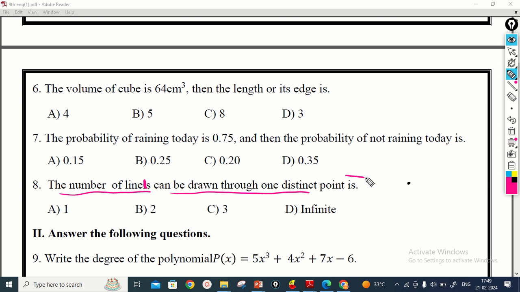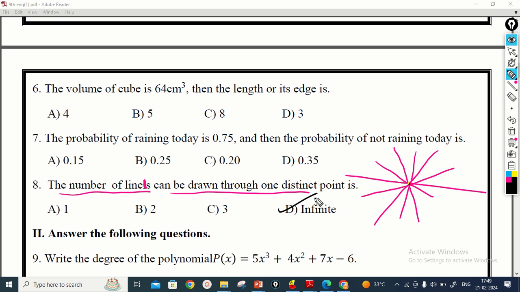If you draw a line through this point, and then we draw another line through this point, then we draw another line through this point, that means you have to write infinite number of lines through this point. Therefore, through one point we can draw infinite number of lines. So option D is the correct answer.